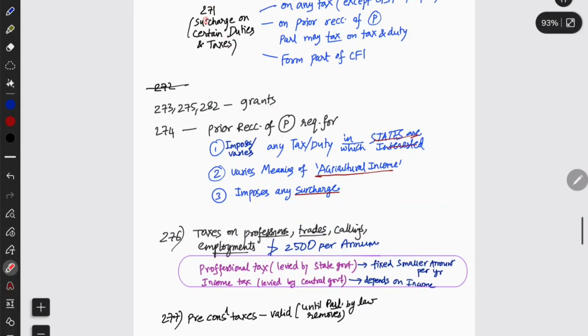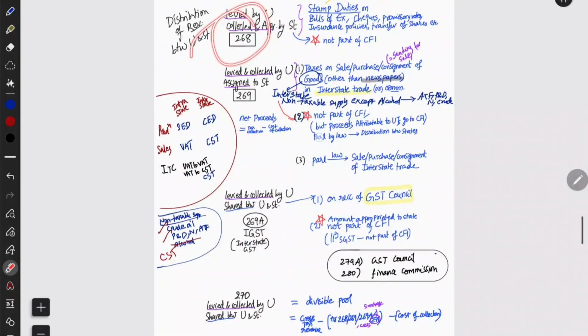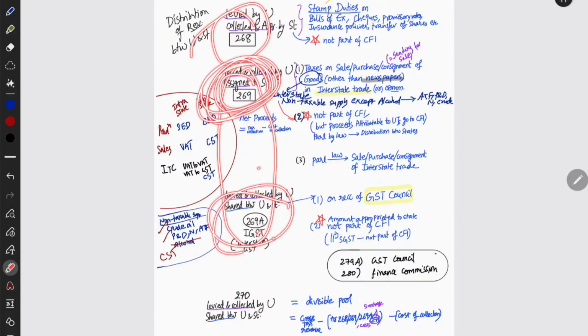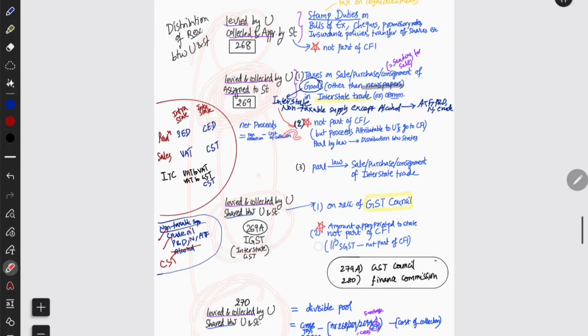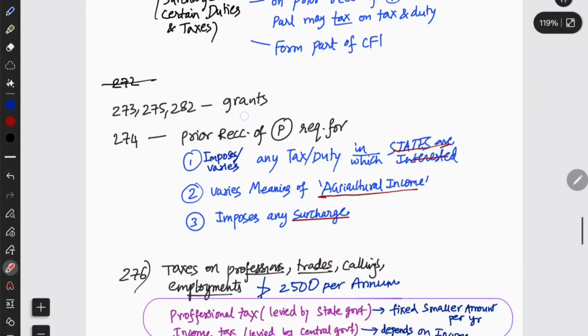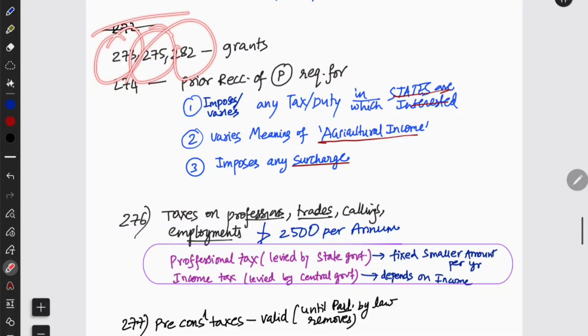We have seen till 271. Till now we have revised 268, 269, levied and collected by the Union, shared between the states or assigned to the states. Assigned to the states is 269, shared between the states is IGST, and then we have seen 270. Okay, these are the four taxes that we have seen together, and 271 is about surcharges, and 272 got repealed, and then 273, 275, 282 are grants that we are going to see now.